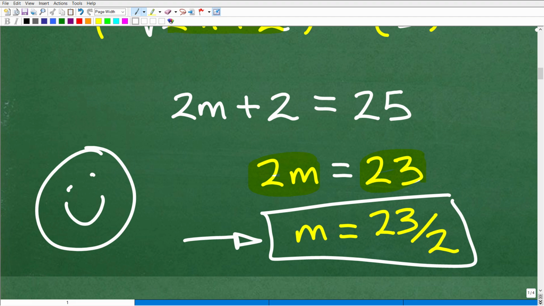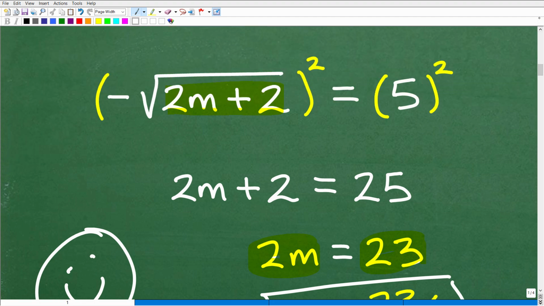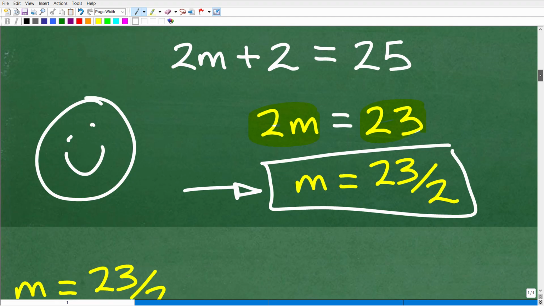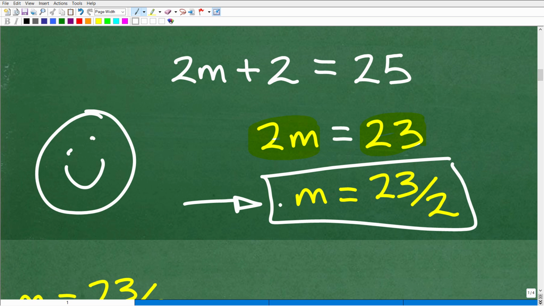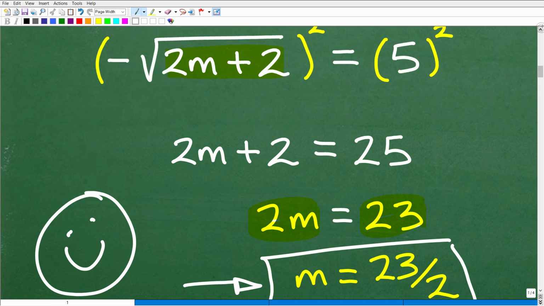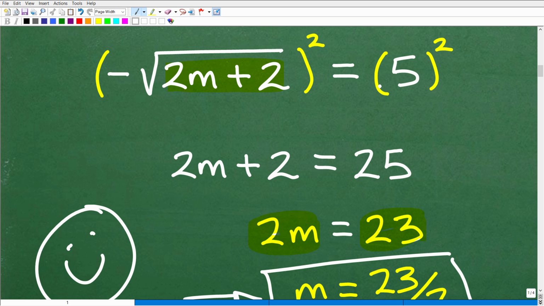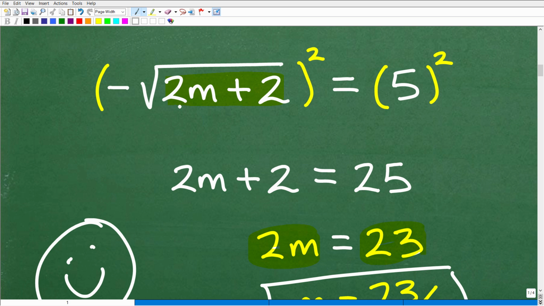No A plus, no 100%, but that's very, very good. However, what you need to realize is the following, okay? If you thought, for example, you were done at this stage, like, okay, I'm done, here's my answer, I'm good to go. Well, no, you are not, because anytime in algebra where you square or multiply both sides of the equation by a variable or a variable expression, and that's what we're doing here, we're actually multiplying both sides of the equation by 2m plus 2.